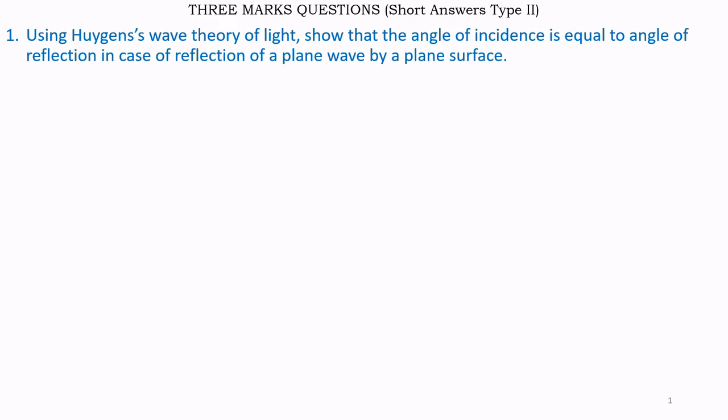3 marks questions, that is short answer type 2. Question number 1. Using Huygens wave theory of light, show that the angle of incidence is equal to angle of reflection in case of reflection of a plane wave by a plane surface.